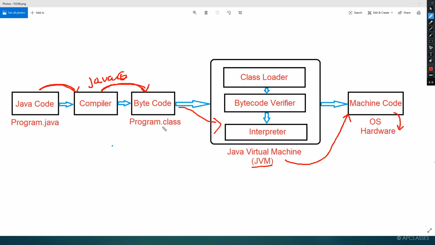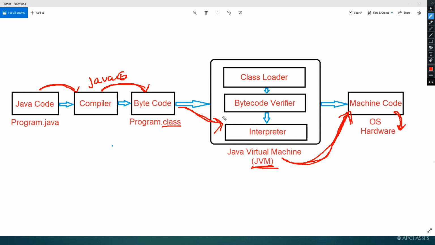Once it is converted to bytecode having the extension .class, then with the help of an interpreter it gets decoded for the JVM. The JVM converts the decoded bytecode to machine code, and this machine code can run on the hardware which we are using.